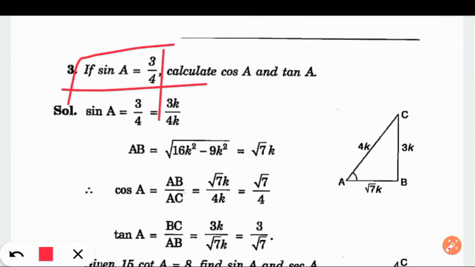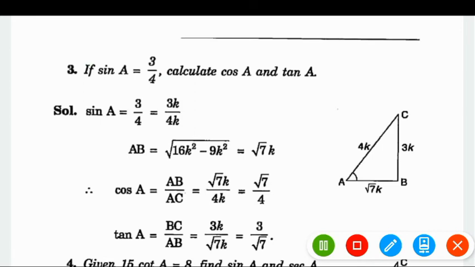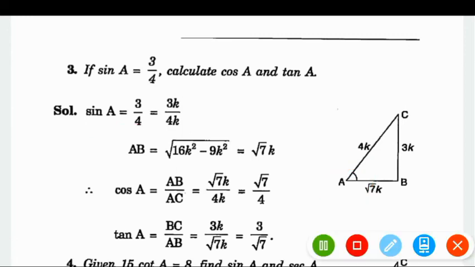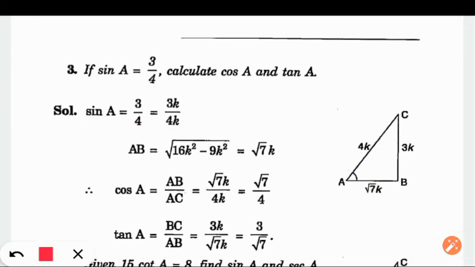How? See, sine of angle A is given. So we have drawn one triangle ABC, and since sine of angle A is given, we have written A here for simplicity. It will become convenient. Sine of angle A is given as 3/4.